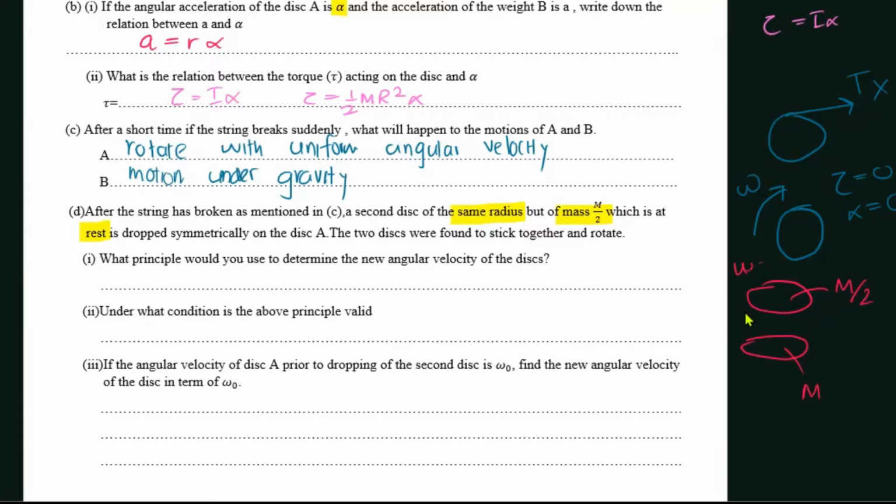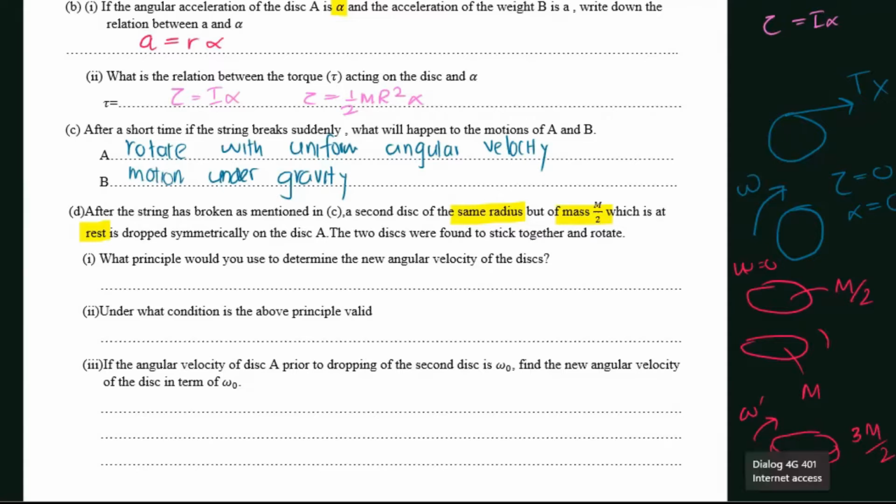So after dropping, both join together and rotate together. Now the total mass is 3M over 2. In this kind of situation, what principle would you use to determine the new angular velocity? Let's assume this is rotating with a new angular velocity omega dash.